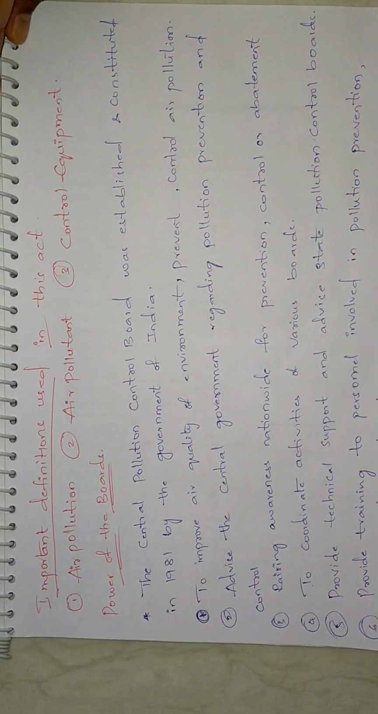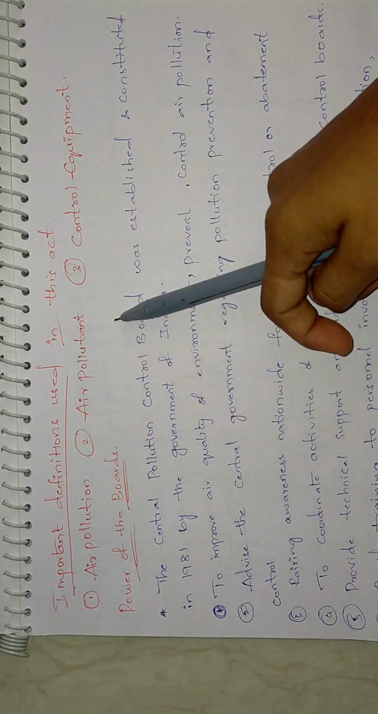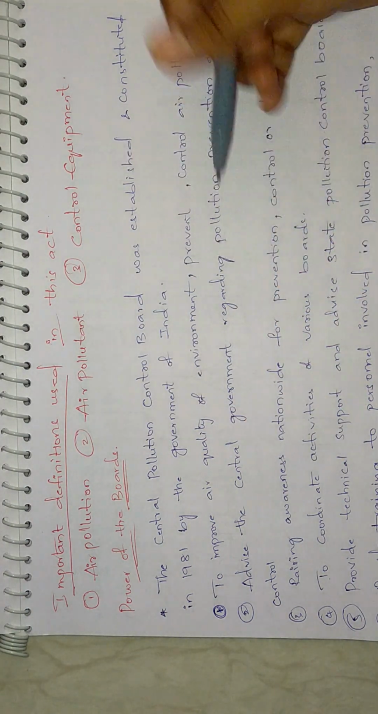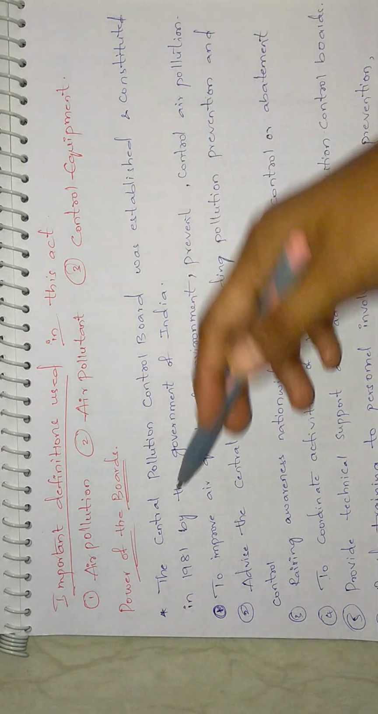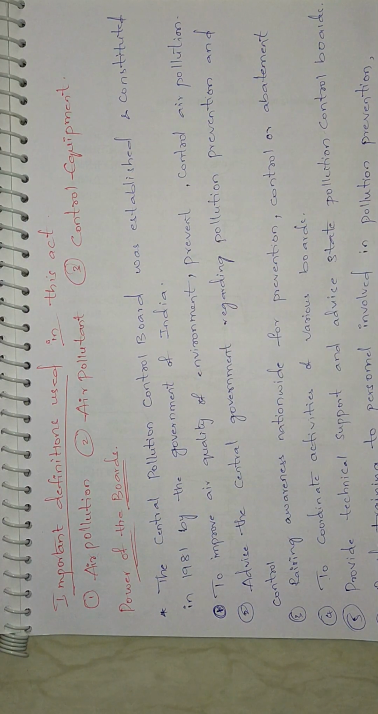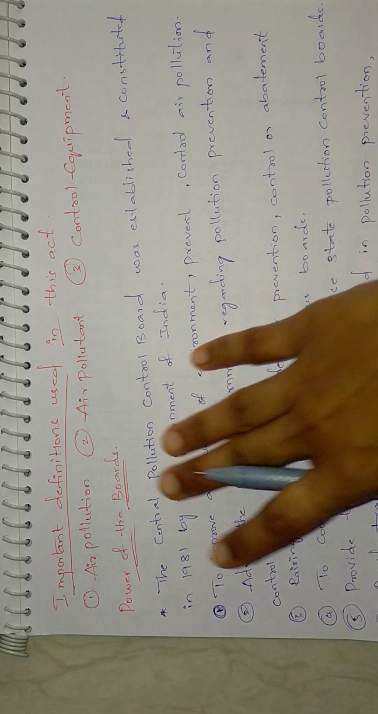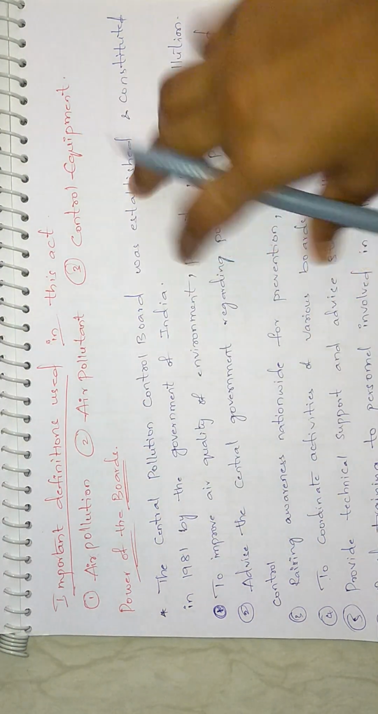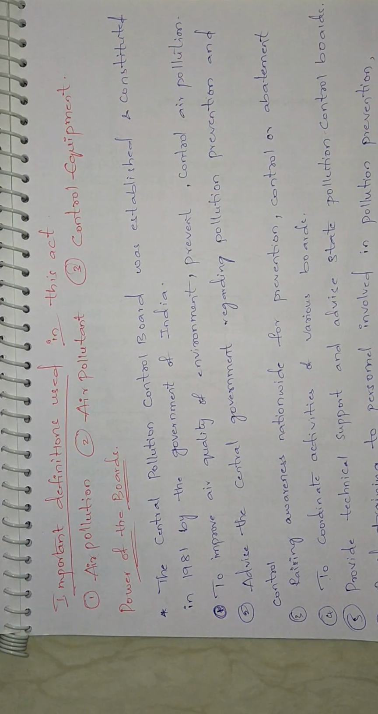Now the important definitions for this act. See, air pollution, air pollutant, control equipment. We already know, as we have discussed environment pollution and water pollution, here you just have to replace it with air. That is what I said. All the definitions for every act will be the same. You just have to modify the things according to the act. I will not be explaining all these definitions again, and you have to go through the previous videos to get more information about the definitions.